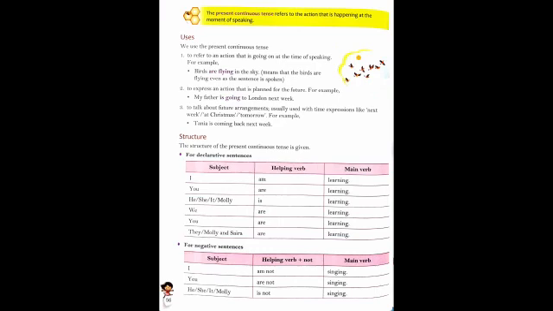For a negative sentence, always remember we use the subject first and after that we add not. With the helping verb we add not, like am not, are not, is not. We write the subject first, then the helping verb, and with the helping verb we add not, and then the main verb.